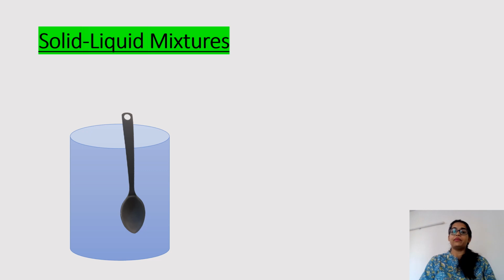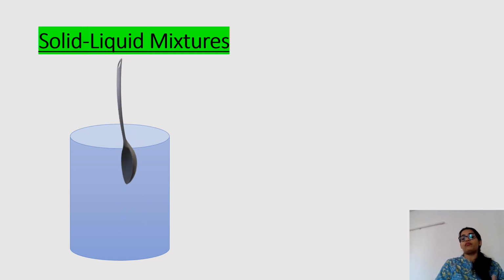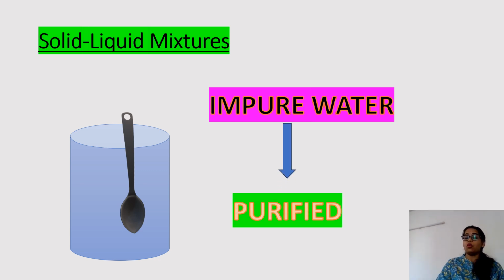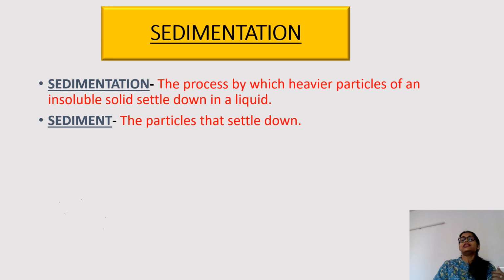Solid liquid mixtures. Now we are mixing solid into liquid, that is sand or chalk powder in water. When we mix that, this type of mixture is called solid liquid mixtures. Now this type of mixture is not at all pure for drinking purposes. We need to get it purified. Now, how will we purify that water? The first process of purification of water is sedimentation.